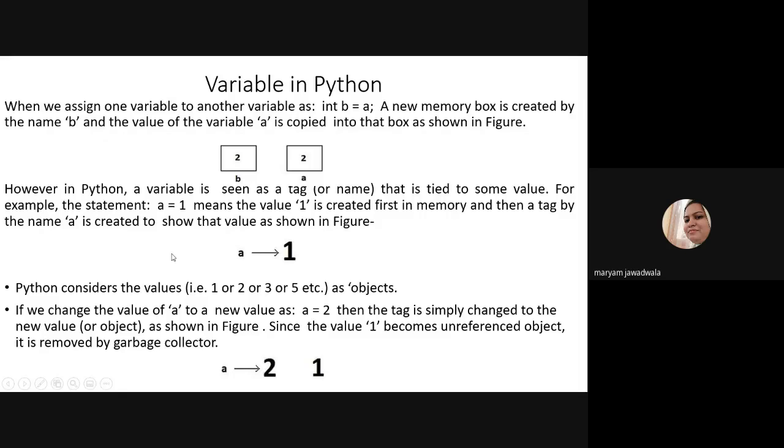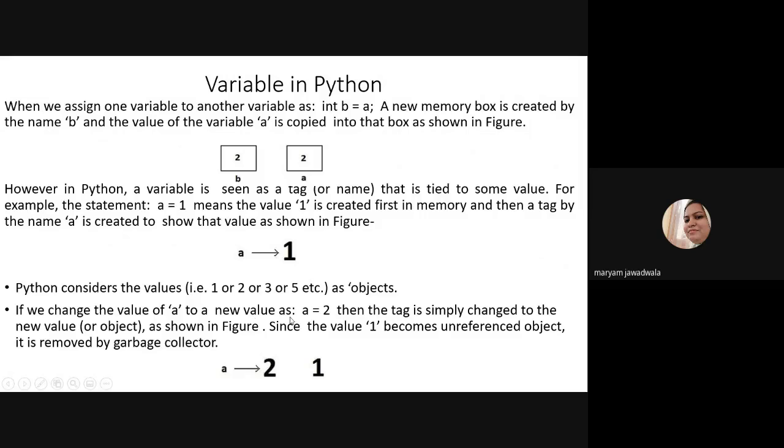Now in Python, a variable is seen as a tag or name that is tied to some value. For example, the statement a equals 1 means the value 1 is created first in memory and the tag a is tied to that value.